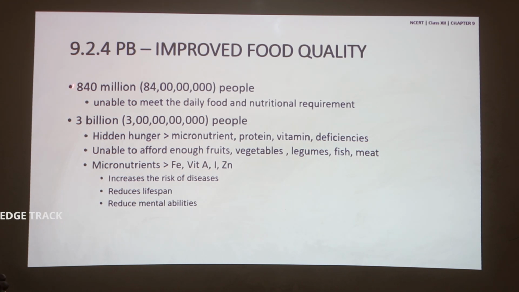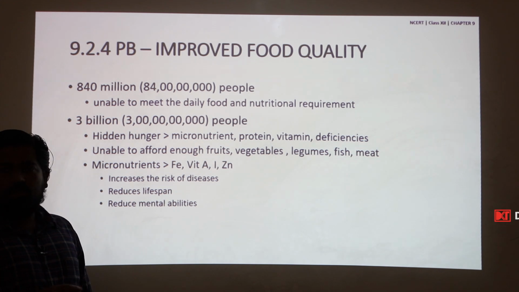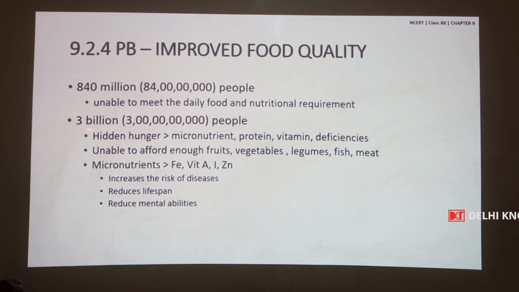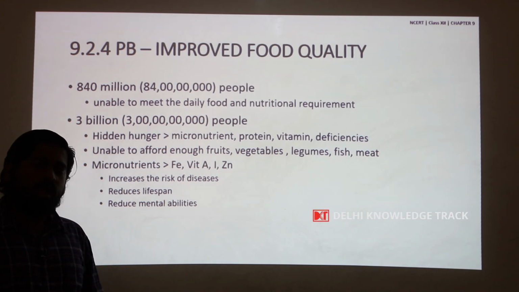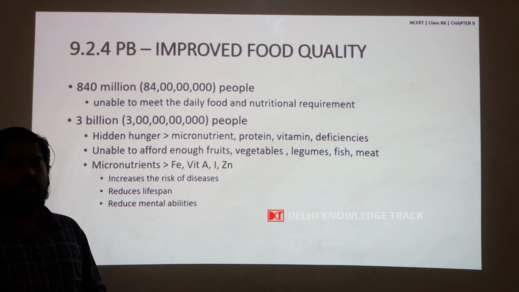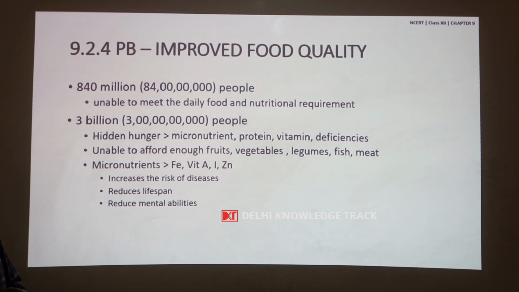Nearly 840 million people are unable to meet the daily food and nutritional requirement, and 3 billion people are suffering from hidden hunger. That is, these people are having sufficient food for consumption, but they are lacking micronutrients, proteins, vitamins.